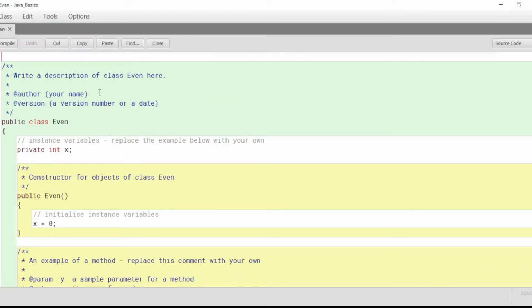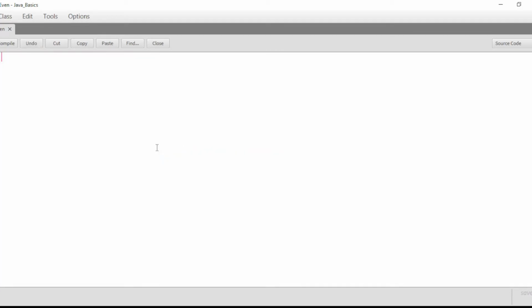This stuff on the screen is irrelevant, you don't need it. So press Control A and then Backspace to erase it all.